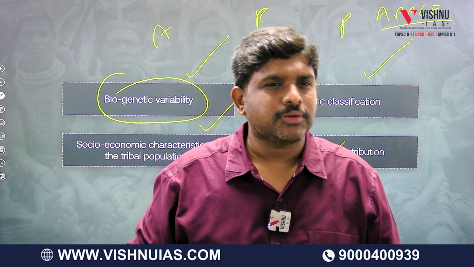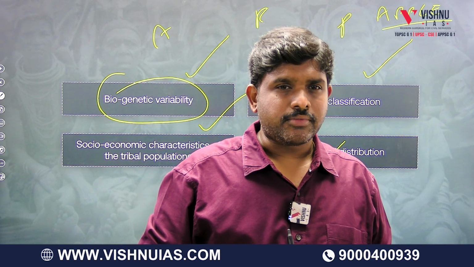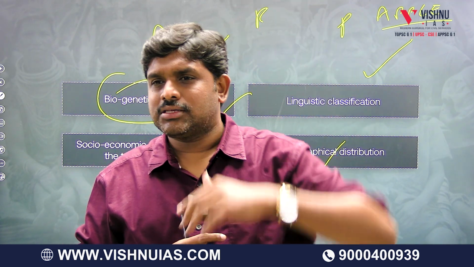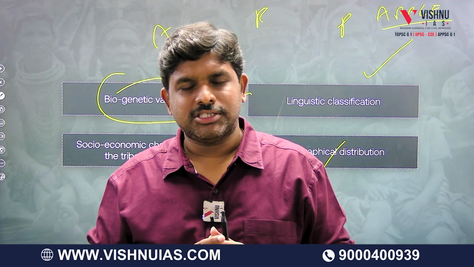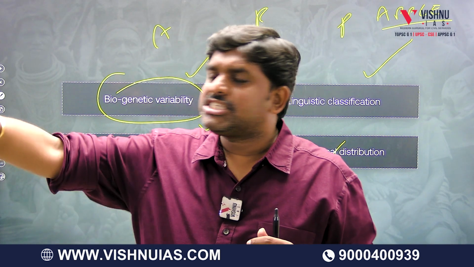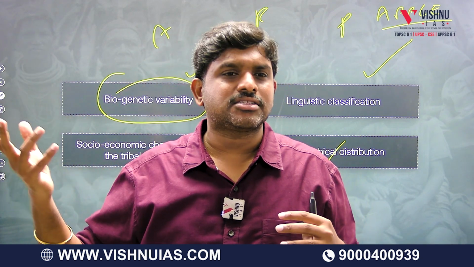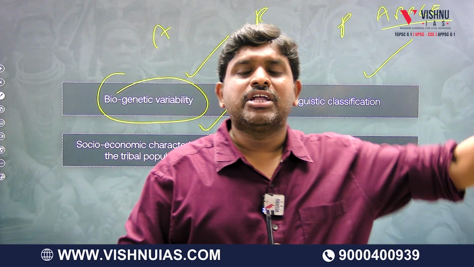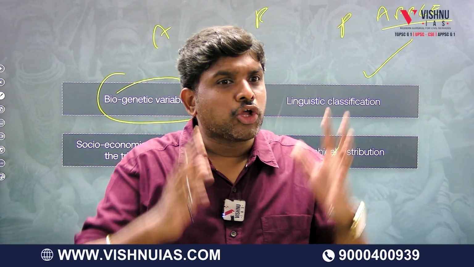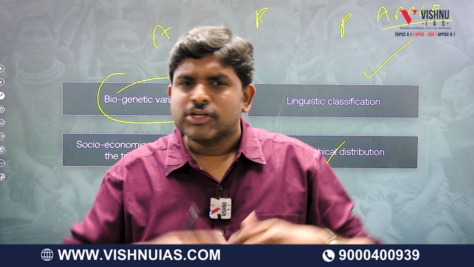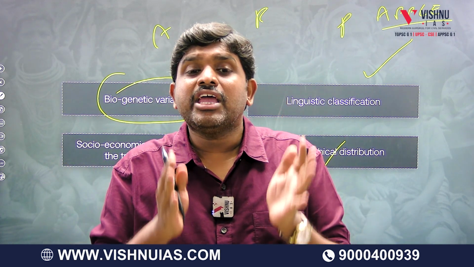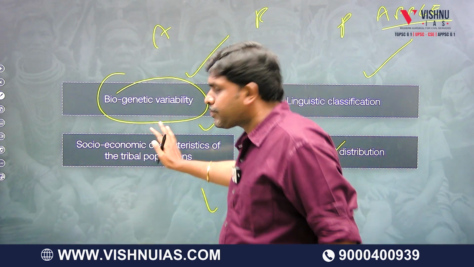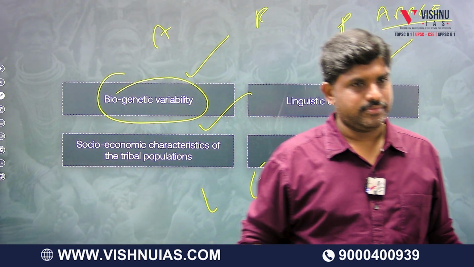If you go deeper south, we have Irular, who are dark with bushy hair. If you go to the north, Sherpas, who have a yellow tinge. If you go to the east, they will have Mongoloid features, like Nagas, Mizos. If you go to the west, we have tribal communities like Garibas, who are fair, good looking tribes. So many variations are there. So how many biological variabilities are there in India? That comes under the topic called biogenetic variability.